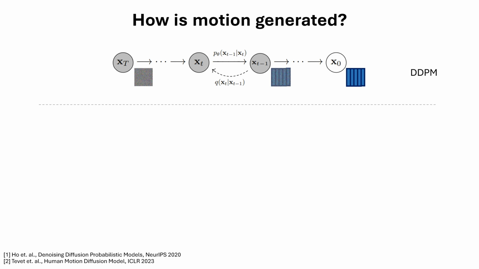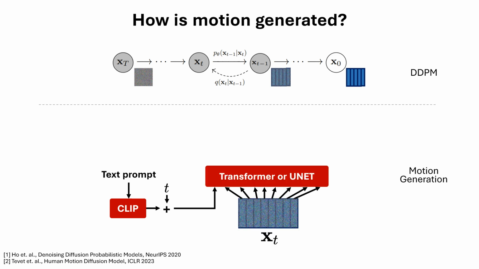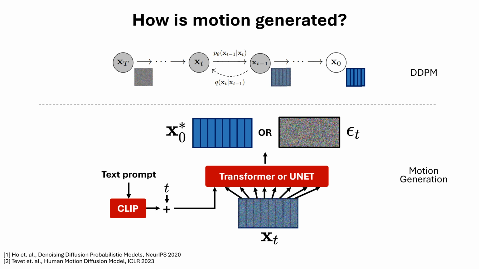Second, with the diffusion model, the motion is generated by repeatedly denoising the output until the clean motion x0 is obtained from the random noise xt. For text conditioning, the text prompt is encoded by the CLIP model. The text vectors, together with the step number and the noisy motion, are fed to the model to predict either the approximated clean motion or the noise at step t.